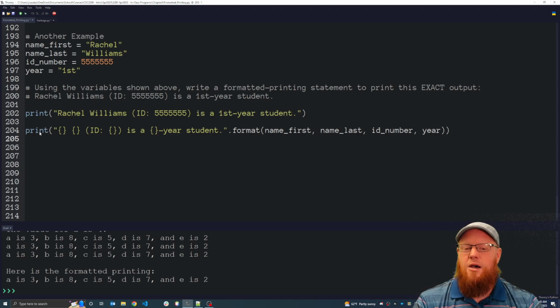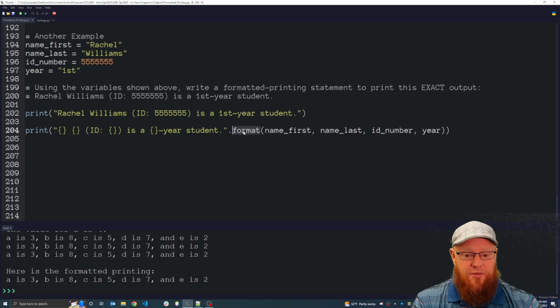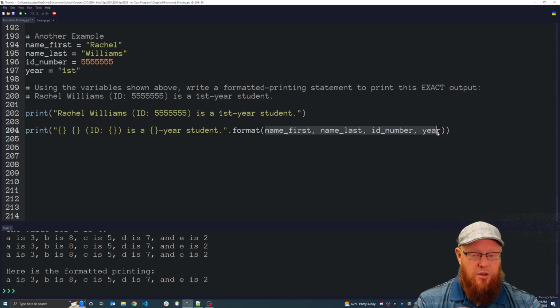So once again, how does the Python interpreter process this? It sees this print statement, it sees the dot format, and then it realizes, okay, inside this dot format, I have 4 variables that are being referenced. And the values from those 4 variables are going to be inserted into the respective 4 pairs of curly brackets that I refer to as placeholders. Here's the first placeholder. That's going to get the first parameter that's inside this format function. Remember, these are called parameters. We have 4 parameters here inside the format function.